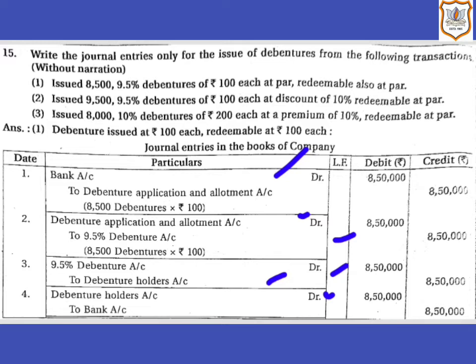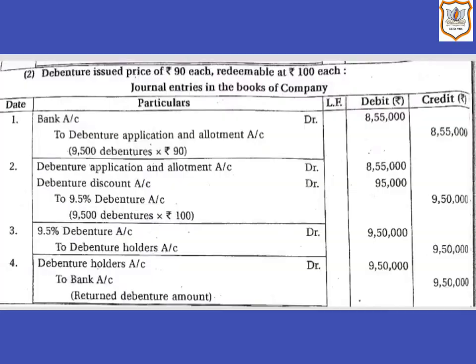The company's liability is getting reduced. So here debenture holders account will be debited and bank account will be credited as the company is repaying the amount to debenture holders. So here the company's bank balance will get reduced. So here bank account will be credited by rupees 8,50,000.